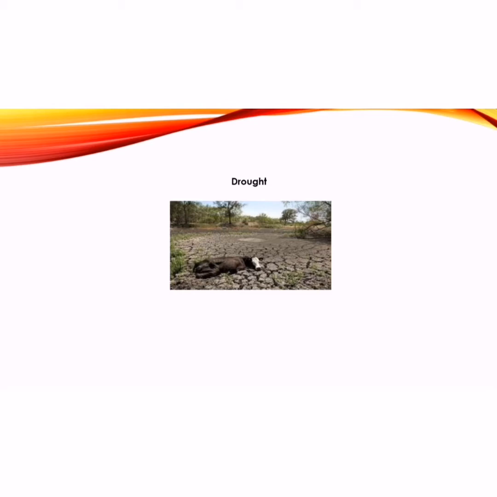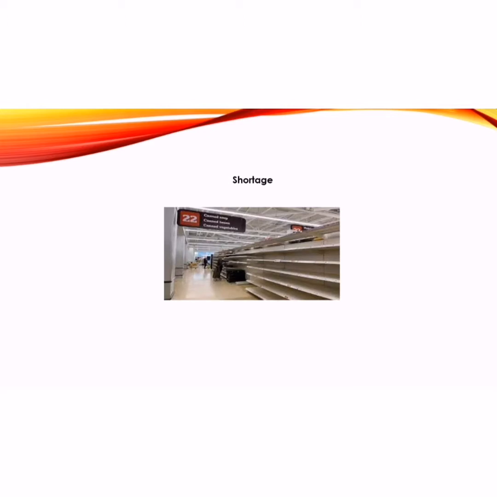Drought. It is a season in which there is no presence of water and many animals and plants die. Example, many dry areas in the country are a consequence of major drought. Sea level. When the polar caps melt and fall into the ocean, there is an increase in the oceanic bodies, producing floods and change in the climate. Shortage refers to the absence of something and the little abundance of produce necessary to live.